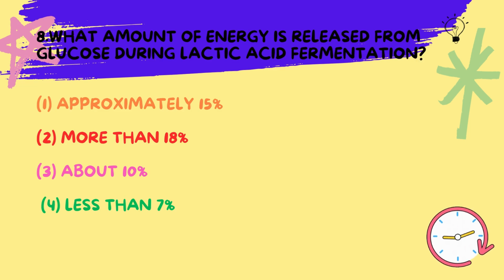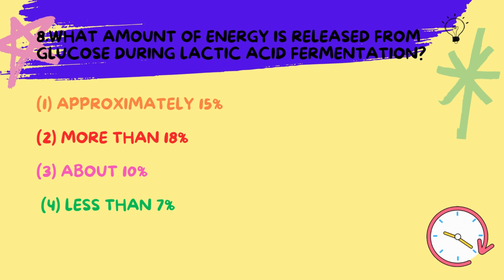Lactic acid fermentation is an anaerobic process, meaning it occurs without oxygen and is less efficient at extracting energy from glucose. This process yields only about 2 ATP molecules per glucose molecule, which is significantly less than the approximately 36 to 38 ATP molecules produced during aerobic respiration.